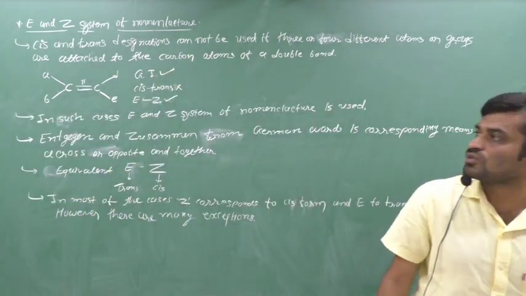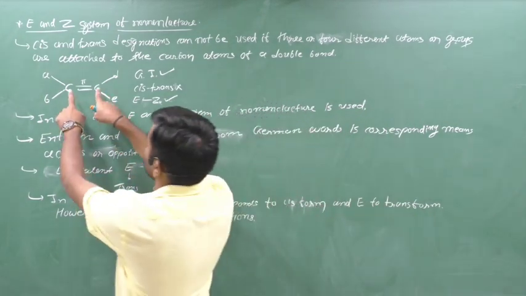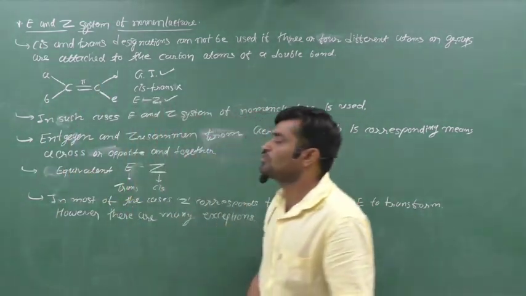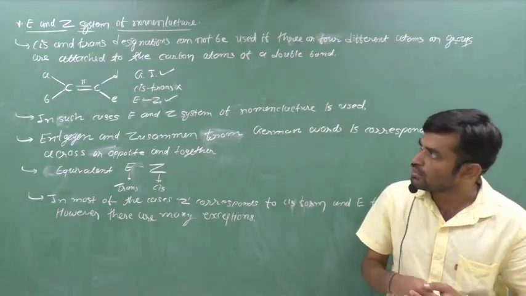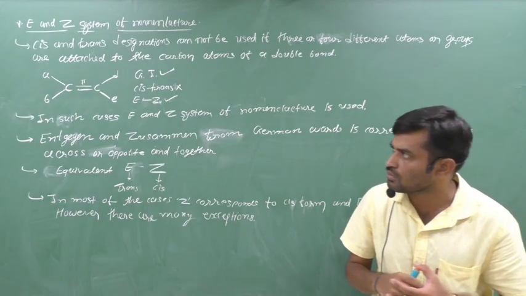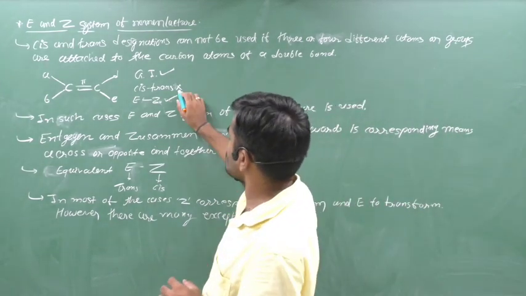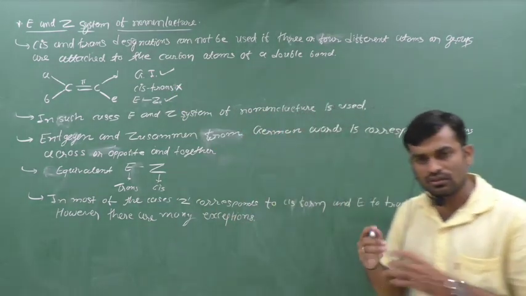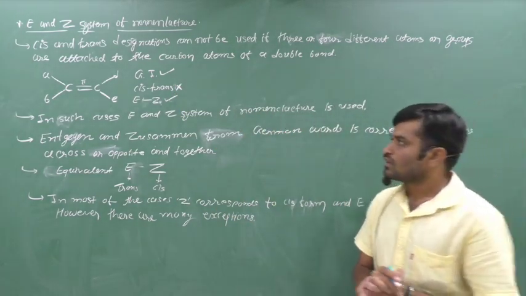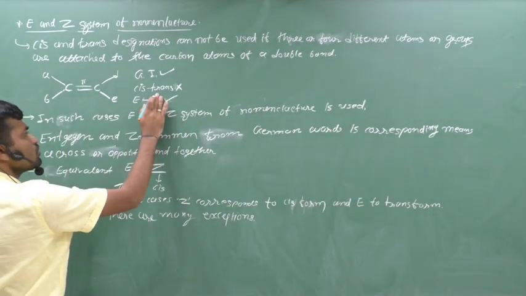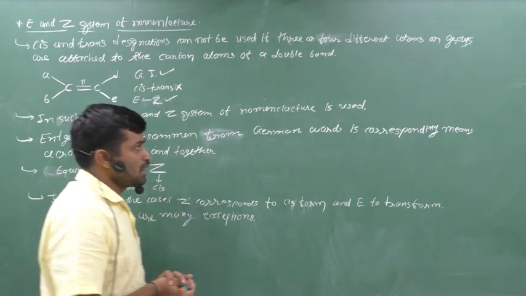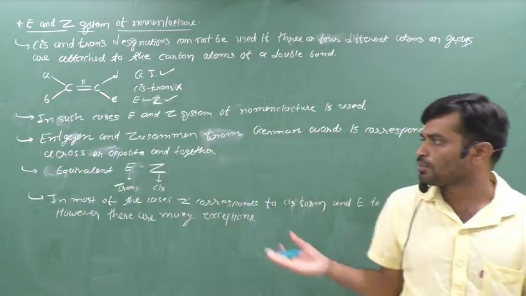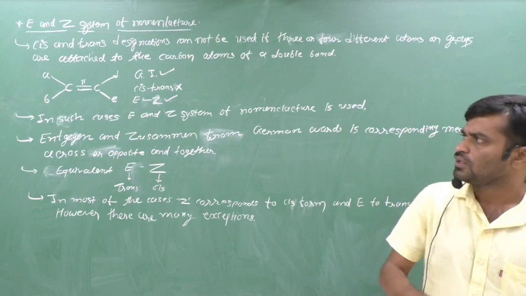But it does not show cis-trans isomerism, because these two carbons must have at least one atom or group of atoms that is the same. If 3 or 4 different groups or groups of atoms are present on the carbons, then cis-trans is not observed in this compound, but the EZ system is. Now let us think about EZ nomenclature. In such cases the E and Z system is used. In this type of compound we use EZ instead of cis-trans.